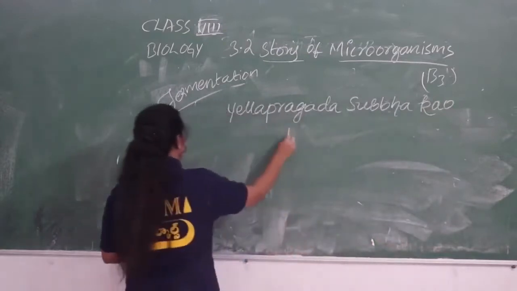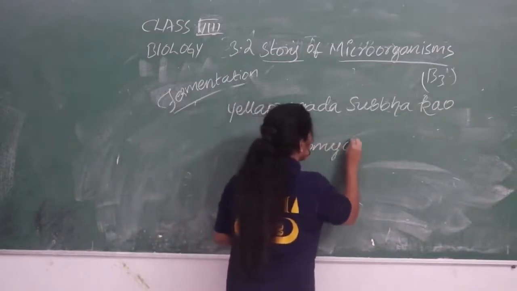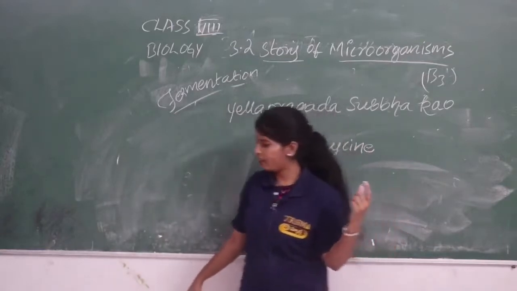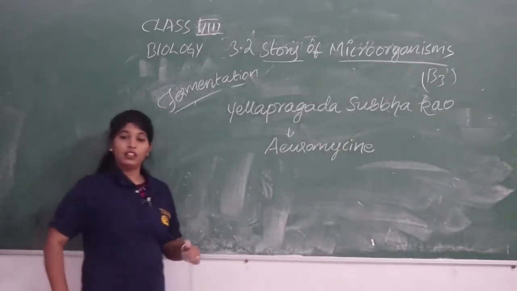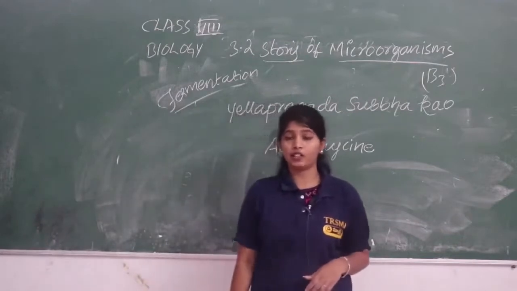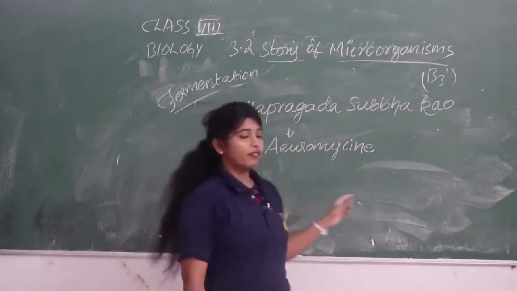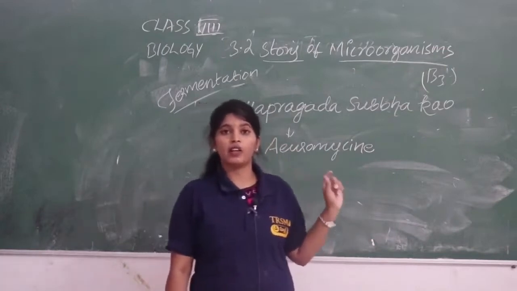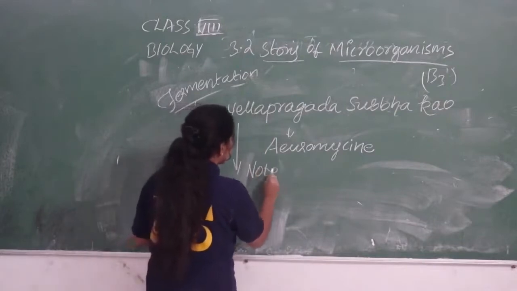He discovered aureomycin to kill the fever of typhoid and also the plague. He discovered this strong antibiotic to kill infections like plague and typhoid. He is a very well-known person and he got the Nobel Prize for his antibiotic, aureomycin.